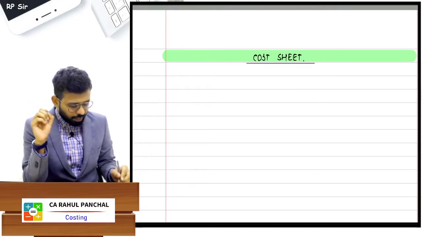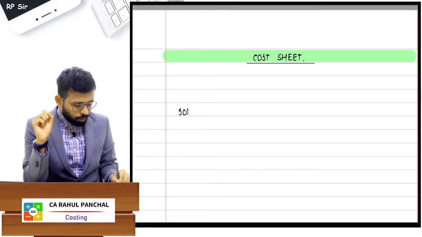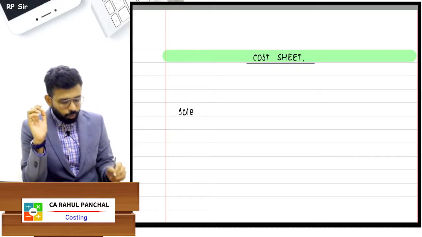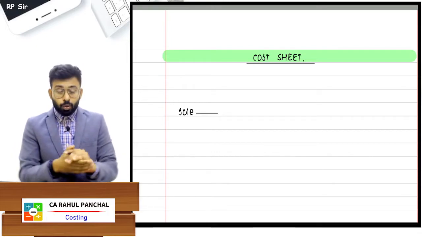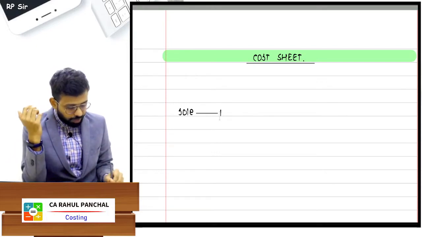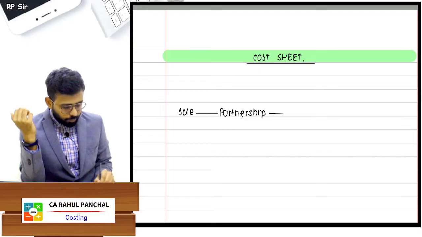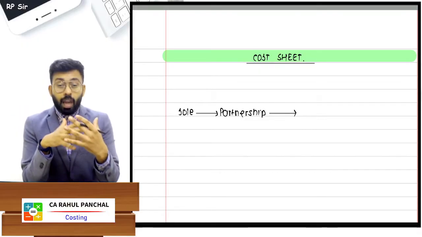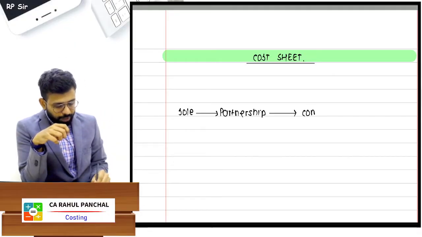Even before I start with this, let us say that you guys are going for sole trading. Now you want more partners, you want to expand your business, so you shift to a partnership. But now again you want to expand your business, so you need more capital, and if you need more capital, you need funds from the public, so you are going to incorporate a company.